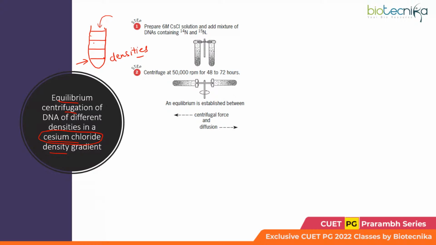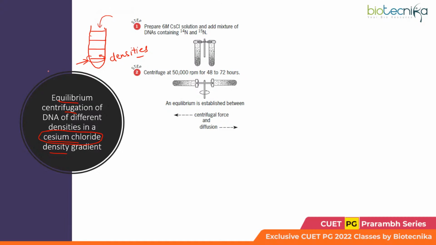Now, when this solution is mixed with the DNA, again in the DNA we have a mixture of heavier and lighter DNA. The DNA would get equilibrated, that is, it would come to equilibrium at a point where its density matches the surrounding density of the cesium chloride solution, right?